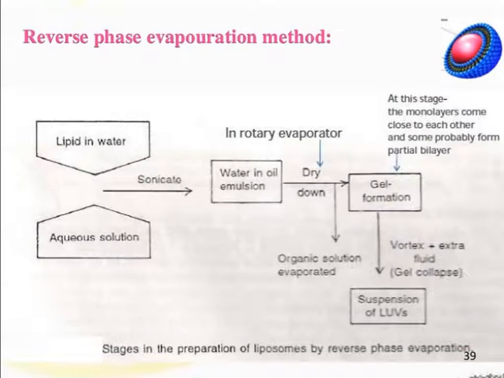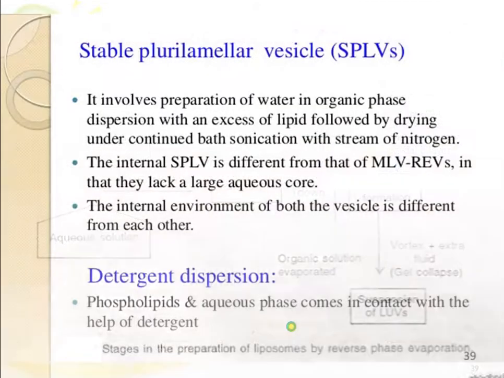Then reverse phase evaporation method. In this, the lipid is dispersed in water, aqueous solution containing the drug. Then we sonicate it, and in rotary evaporator, first of all the emulsion is formed, and then in rotary evaporator we dry down, and organic solution is evaporated. Gel formation occurs. At this stage, the monolayers come close to each other, and some probably form partial bilayer. Then vortexing is done, due to which the gel collapses, and we get the suspension of LUVs.